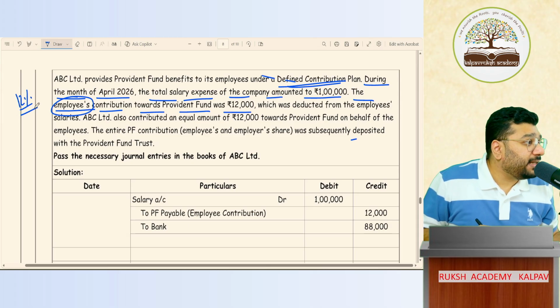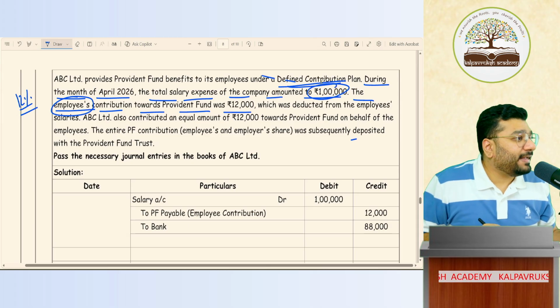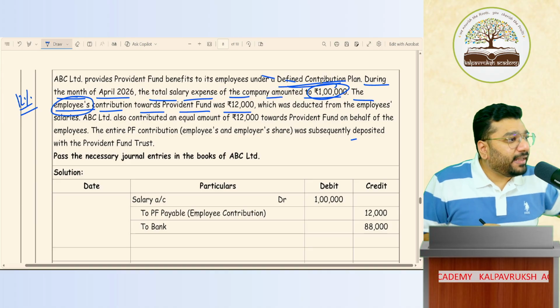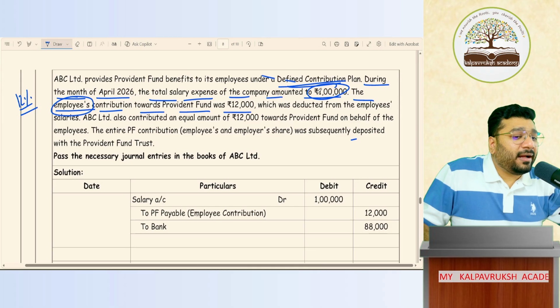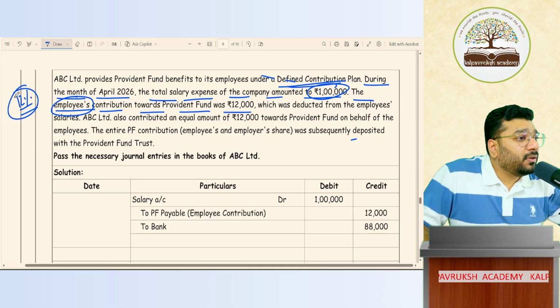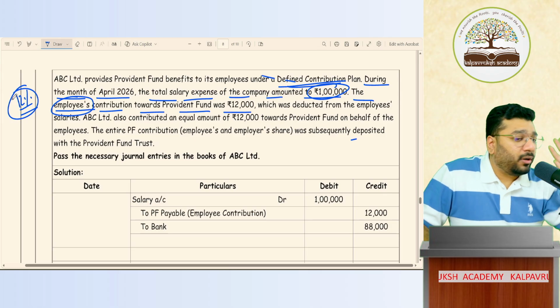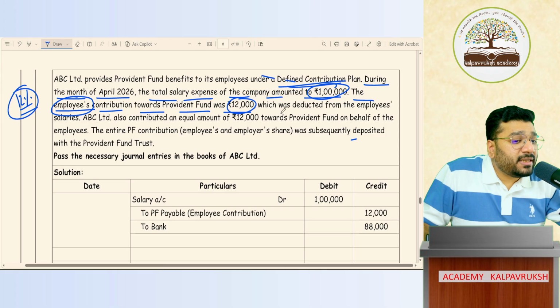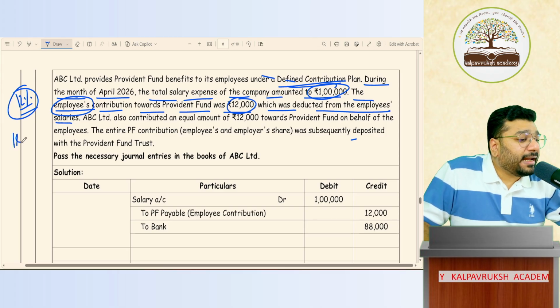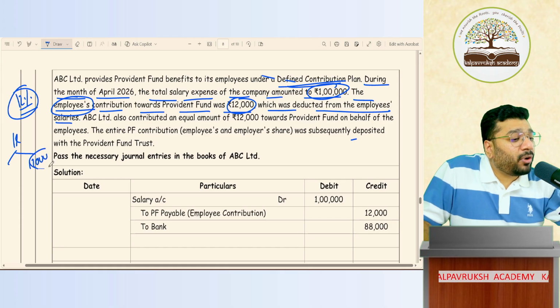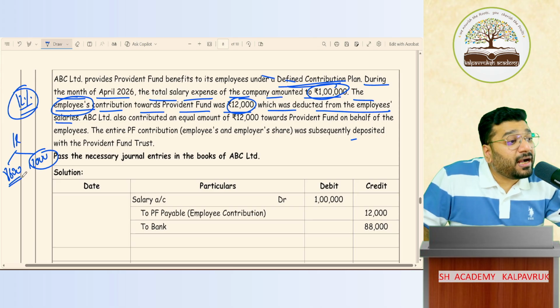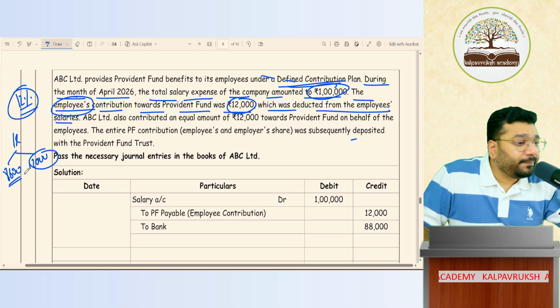12% of basic salary. Imagine the basic salary is 1 lakh. In our example, for ease of calculation, I've taken it. Purinjada? So 1 lakh ka 12%, we have to contribute and they will have to contribute. And this 12,000 is deducted from the employee's salary. Which means what? In the 1 lakh level, 12,000 is employee's contribution. Remaining 88,000 I pay in form of salary in their bank account directly. Got it? Not got it?